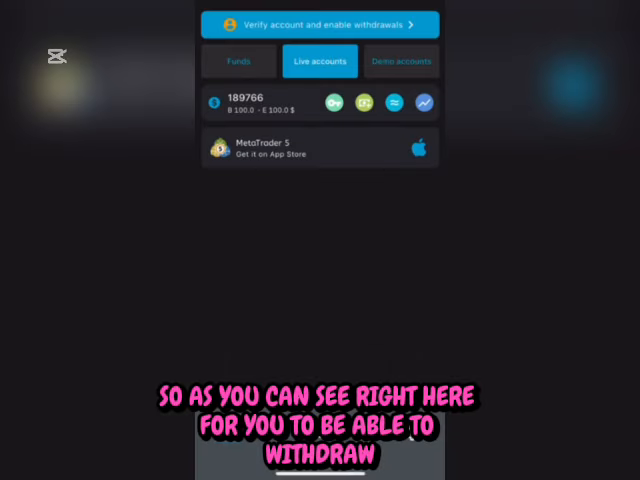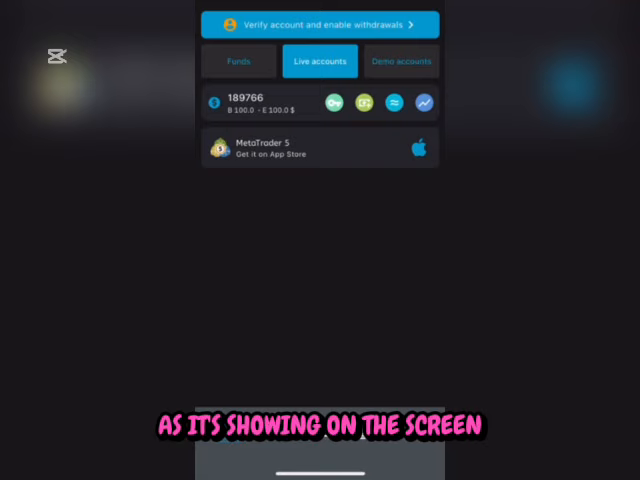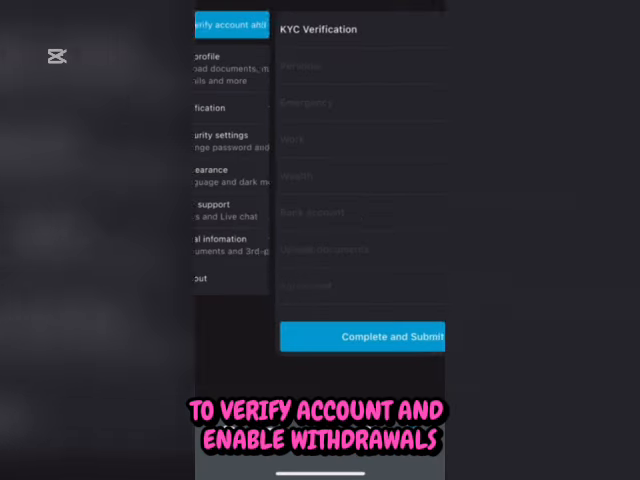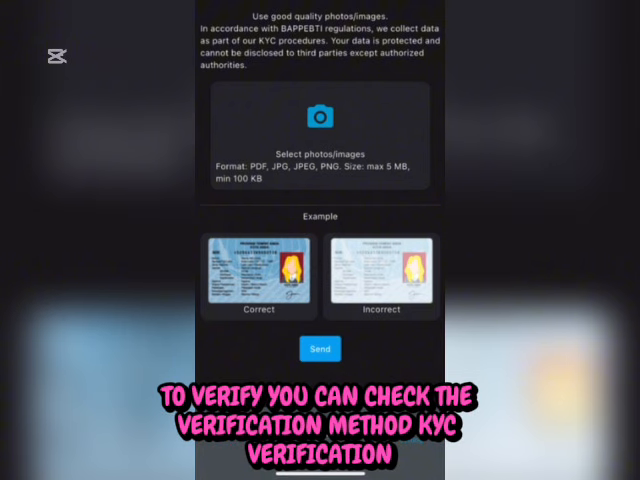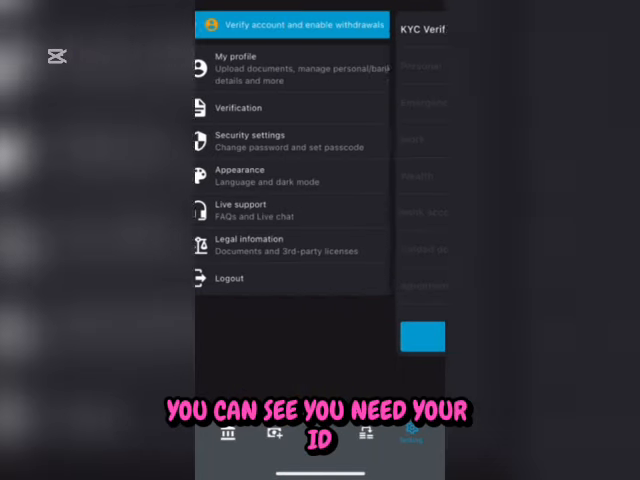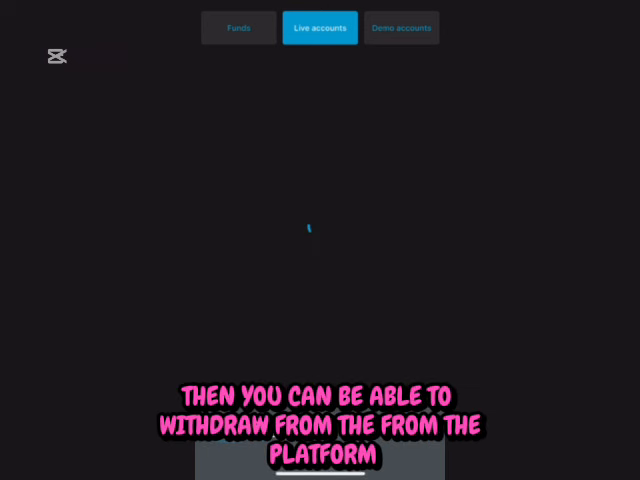All right, so as you can see right here, for you to be able to withdraw, you have to verify your account first, as it's showing on the screen. To verify your account and enable withdrawals, you can check the verification method. For the KYC verification, you can see you need your ID. So when you verify your account and you meet the requirements, then you can withdraw from the platform.